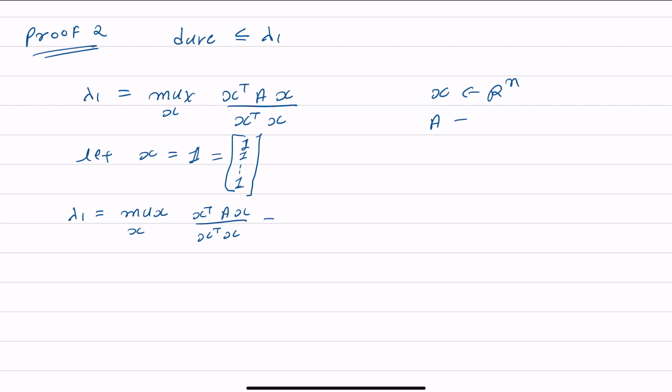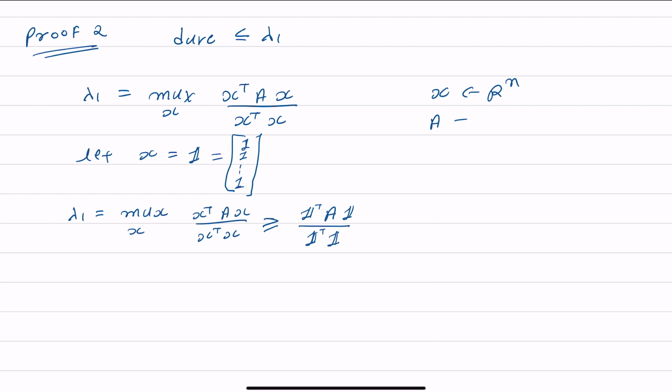If we replace x with a particular vector, the all-one vector, then this quantity is always smaller or equal. So we write 1 transpose A 1 over 1 transpose 1. Let us see what these quantities are in the numerator and denominator.